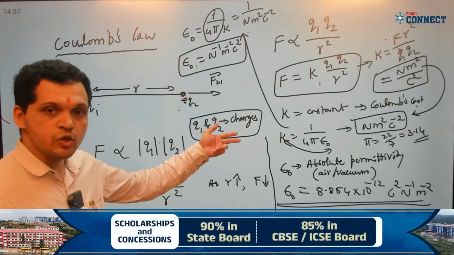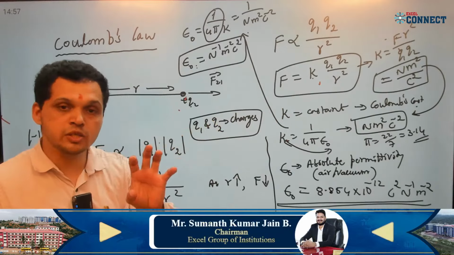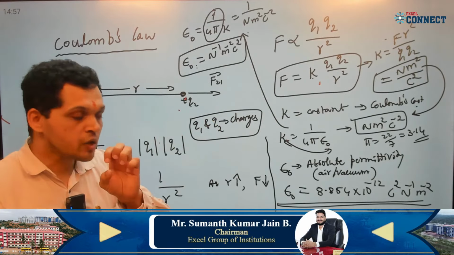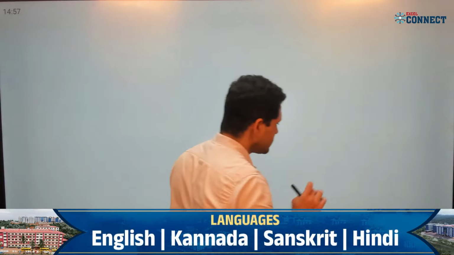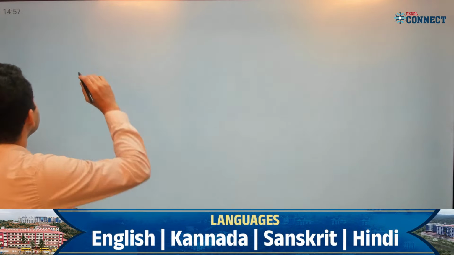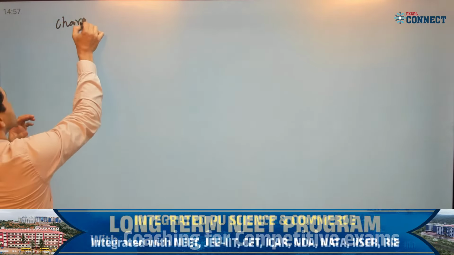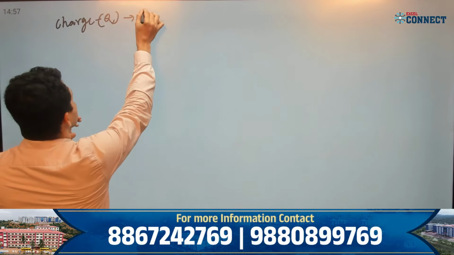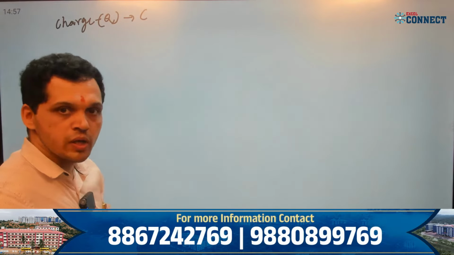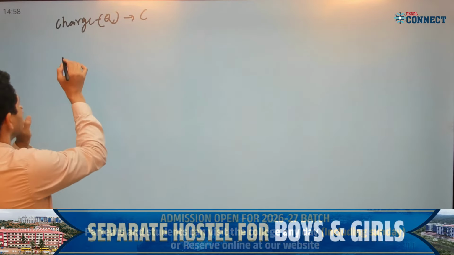Students, shall I go for the next concept? Now you have got what charge is. The charge concept you understood. Now I have to discuss current. Now we have the concept of charge. Charge q, you now know what it means. Its SI unit is Coulomb. Next I will discuss current.